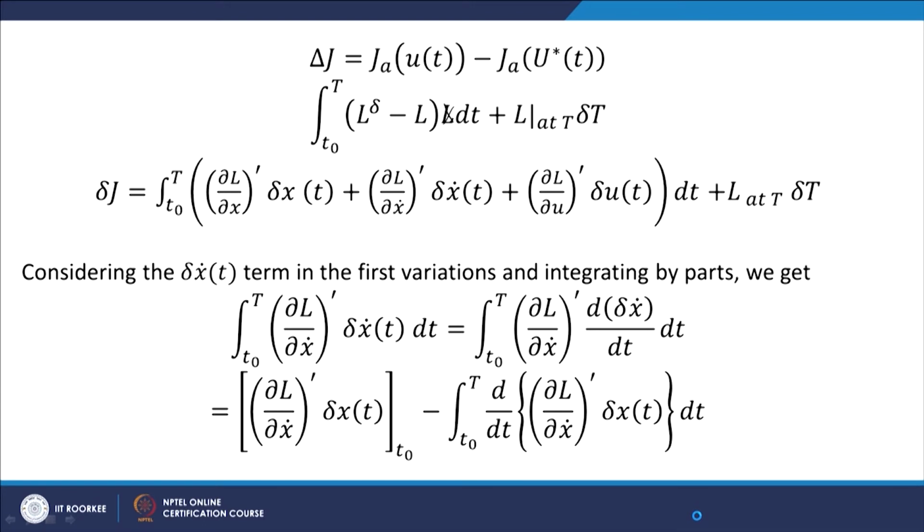So, the variation del j is given by this expression plus L at capital T into del t.